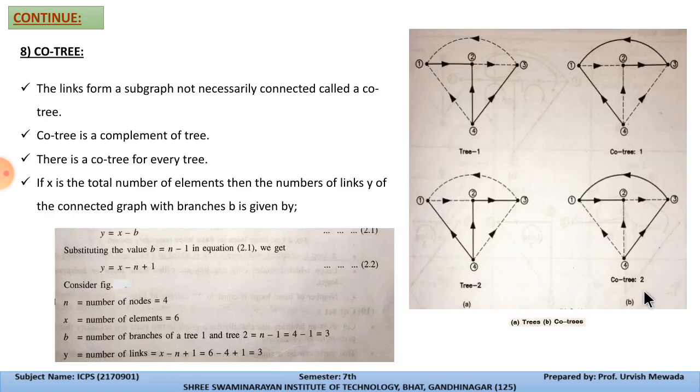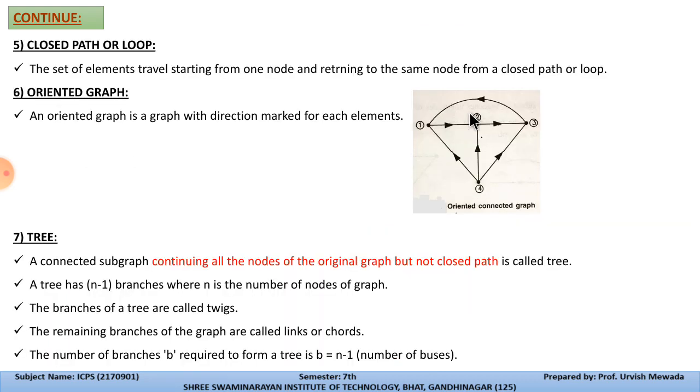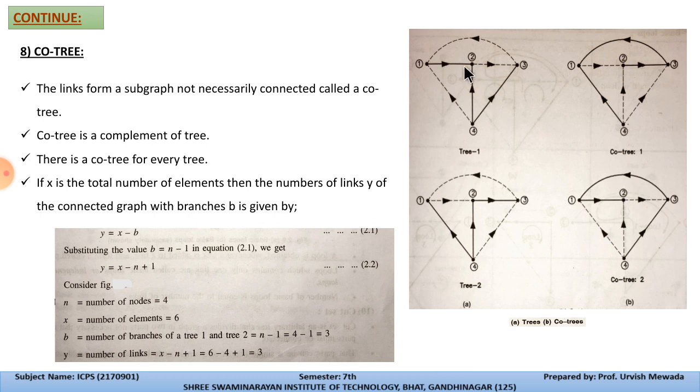So these three are the links for this particular tree. The number of branches required to form a tree is b equals n minus 1, so 4 minus 1, so the number of branches is 3. Generally we require 3 lines to form a tree in this graph diagram.